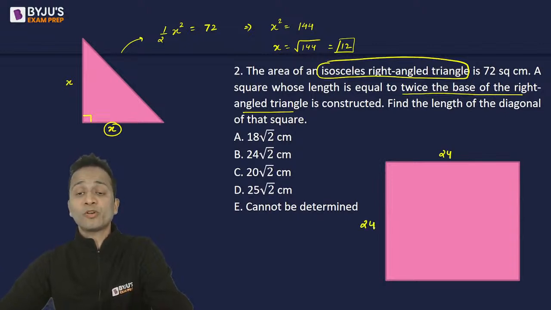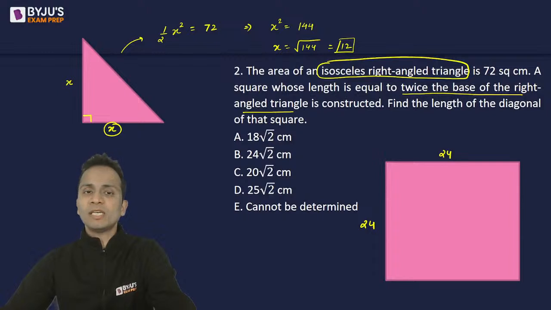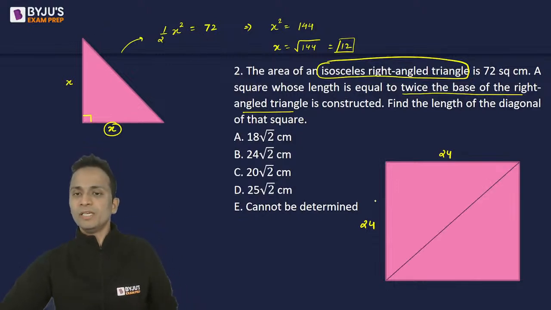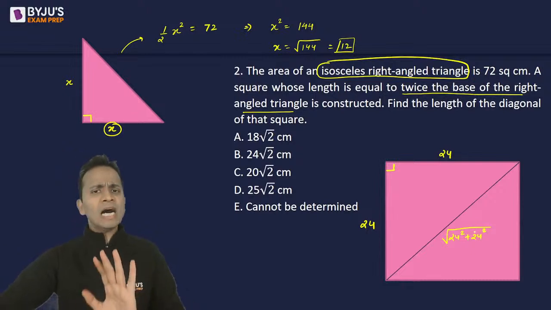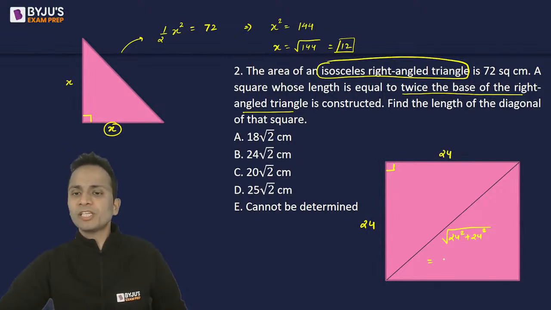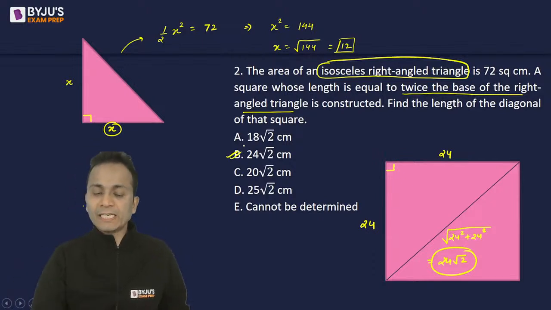Now, since this is a square of side 24, I have to find out the diagonal of this. If I draw the diagonal here, applying Pythagoras theorem, I can say that the length of the diagonal will be equal to under root of 24 square plus 24 square. I have applied Pythagoras theorem. Upon simplification, this value comes out to be 24 under root 2. So 24 under root 2, that is option B, is the correct answer.